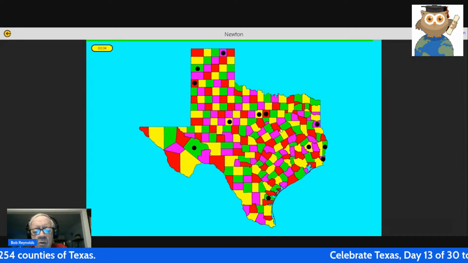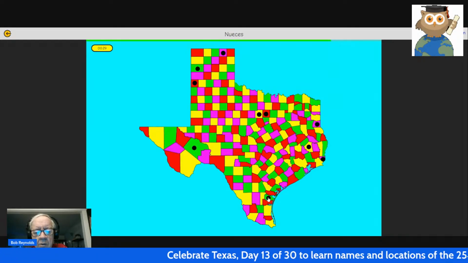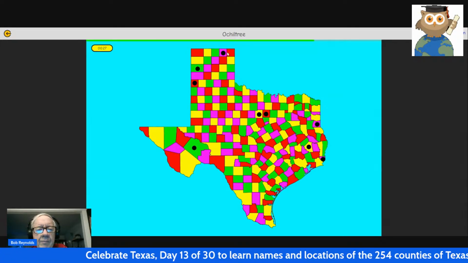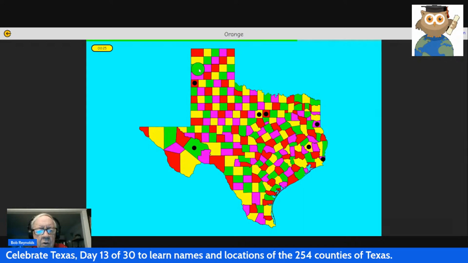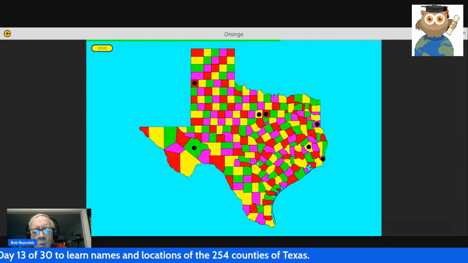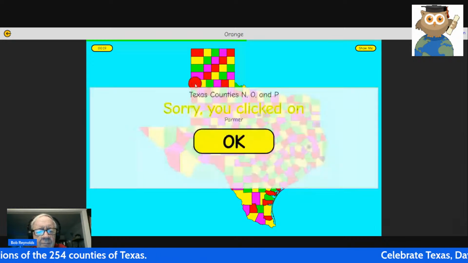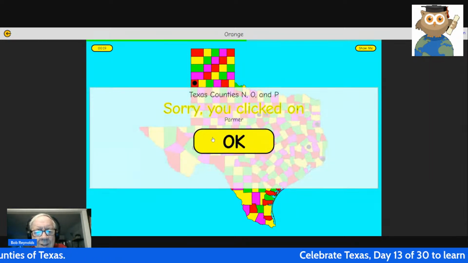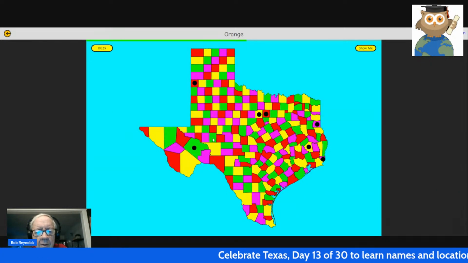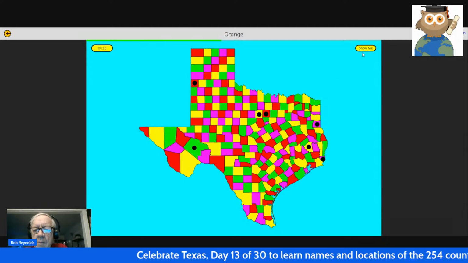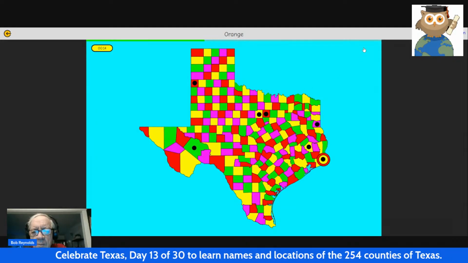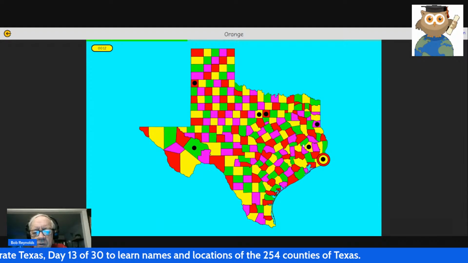Nacogdoches, Navarro, Newton, Nolan, Nueces, Ochiltree, and Oldham. And now we have 7 more. One of these 7 buttons is orange. Let's see if this is orange. No, that's Parmer. We're getting into the letters P, Parmer. We can also use the show me button at any time. I'm going to click the show me button, and it shows us where, in this case, Orange County is located.